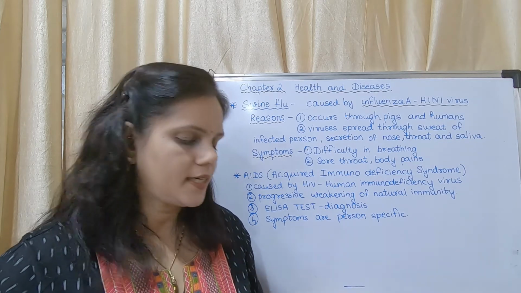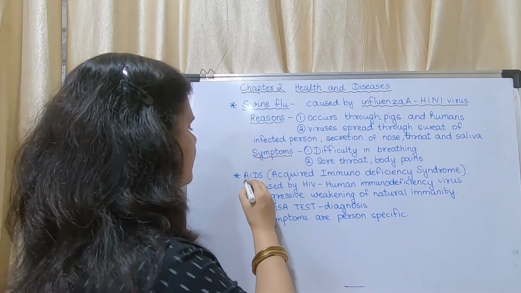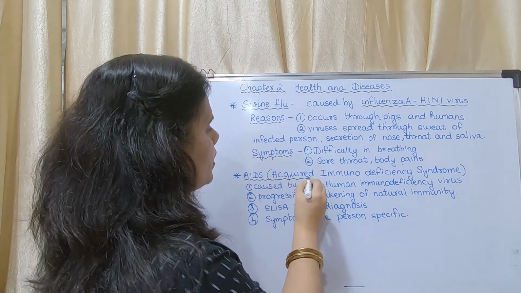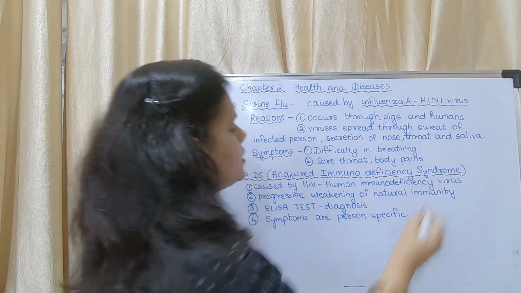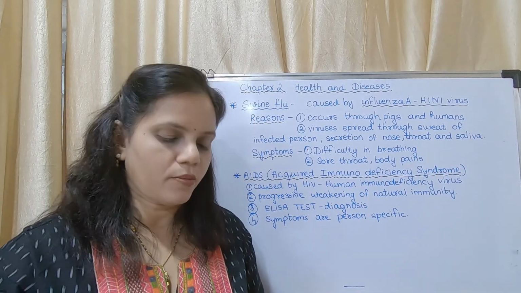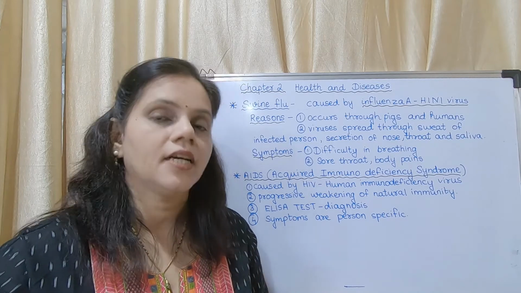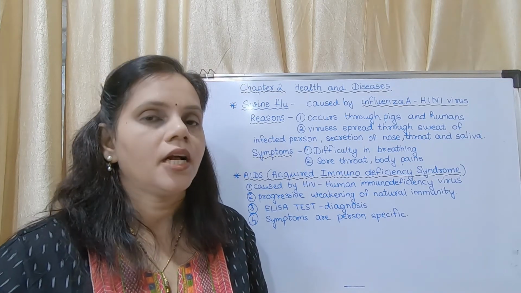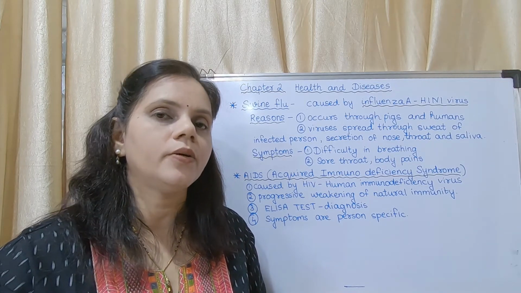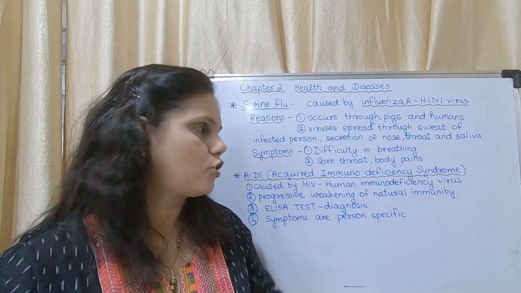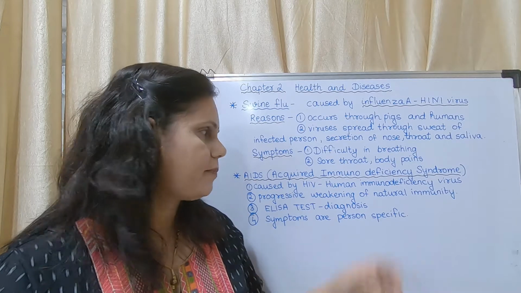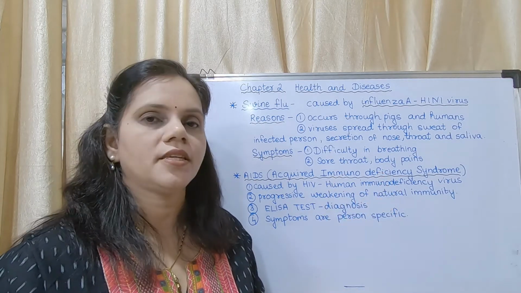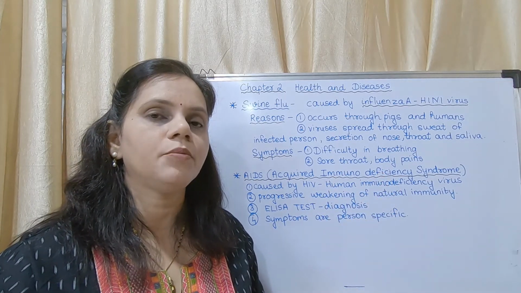Now the next disease is AIDS. AIDS is acquired immunodeficiency syndrome. That is the full form of AIDS. That is also asked. Spellings are very important. Acquired immunodeficiency syndrome. Now acquired means which we get during our lifetime. Immunodeficiency means deficiency in the immune system.